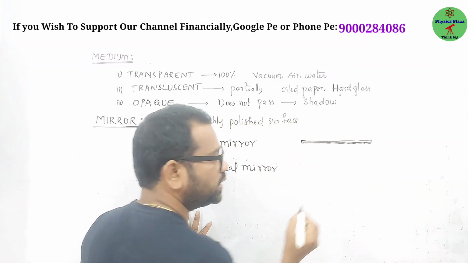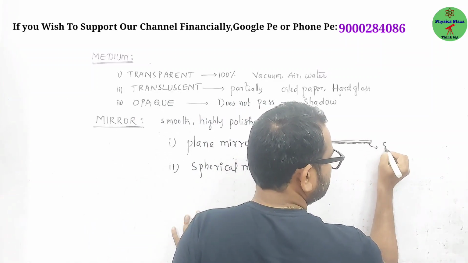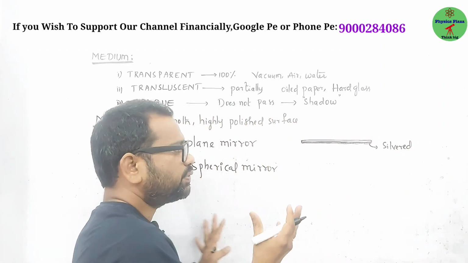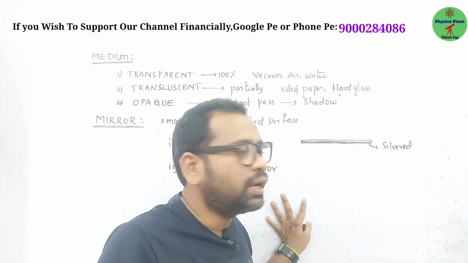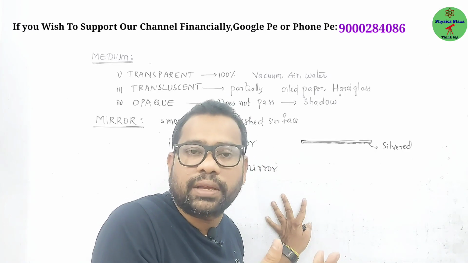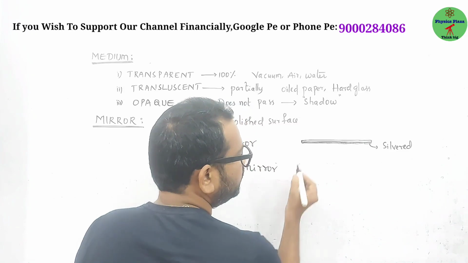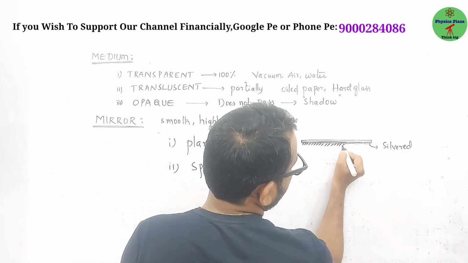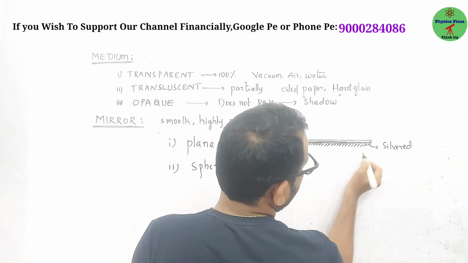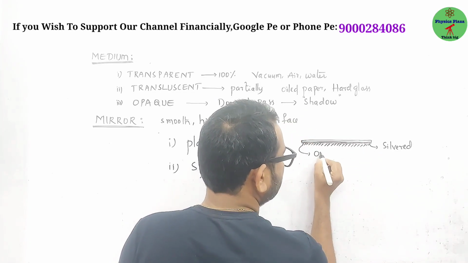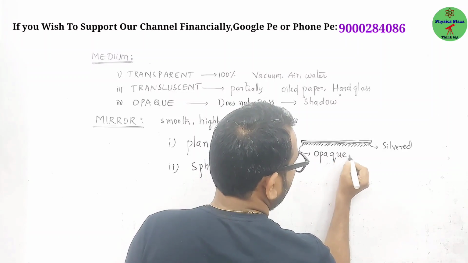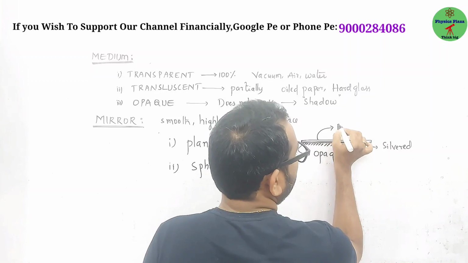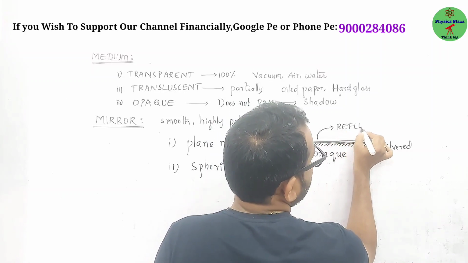It is silvered. But the silvered surface may get disturbed and scratches may happen, so it won't act like a pure mirror. For that, we use one opaque material, like a protecting layer. So this is simply an opaque layer. Now this end behaves like a reflecting surface.